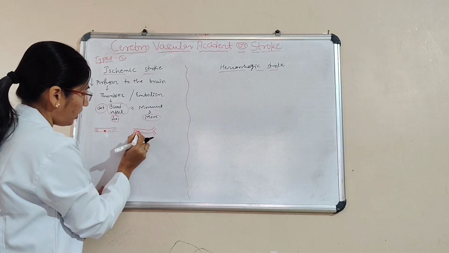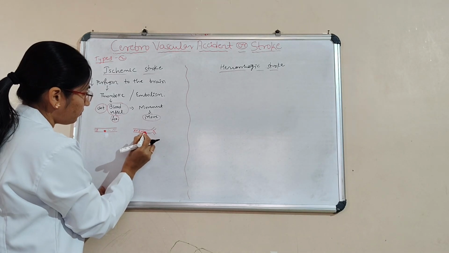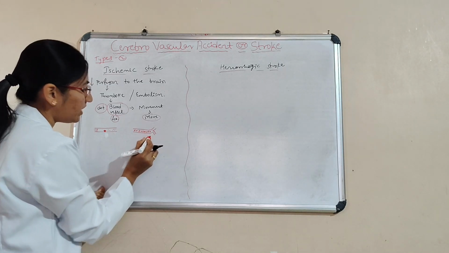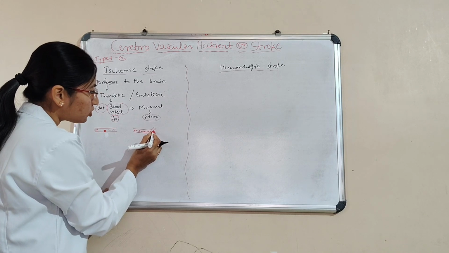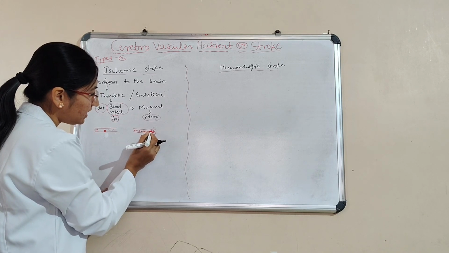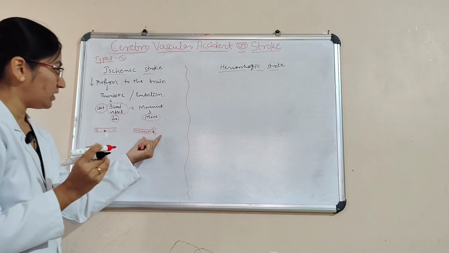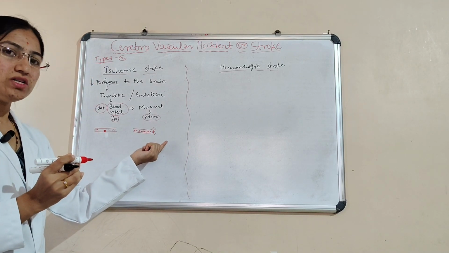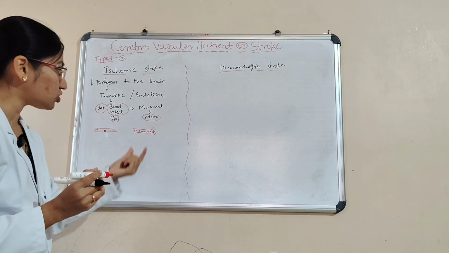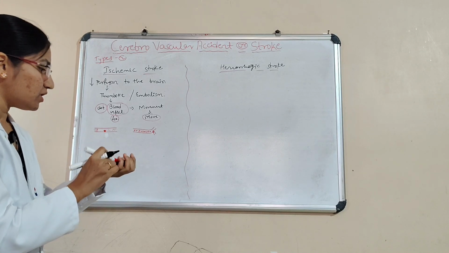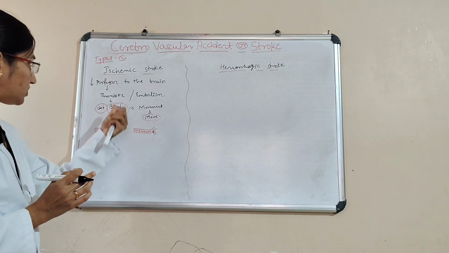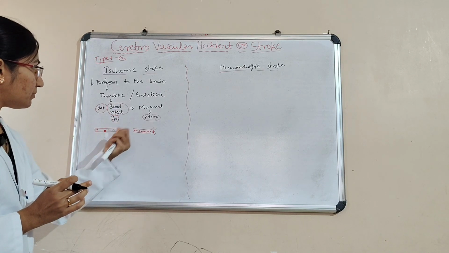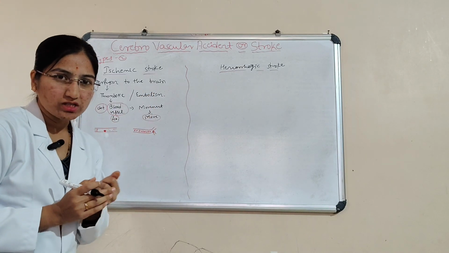Clot formation is there, but it moves, and in an appropriate place it's going to get stuck. Here also there is disruption of the flow. It's also going to create disturbance for the flow of blood. This is thrombosis, and this is embolism.